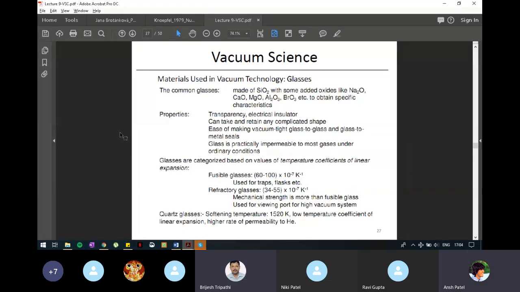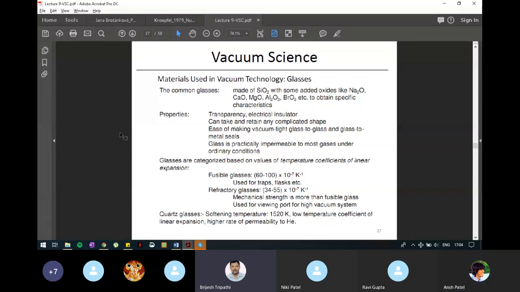This slide is listing glasses. We have already discussed some of the properties of glasses. Common glasses are made of SiO2 with some added oxides like Na2O, sodium oxide, calcium oxide, magnesium oxide, aluminium oxide, or boron oxide for some special characteristics. These are additions of some extra material with the SiO2 to give some properties to glasses. What type of properties are we looking for? We are looking for transparency, electrical insulation, different shapes it should retain, and it should be easy to make a vacuum tight system.